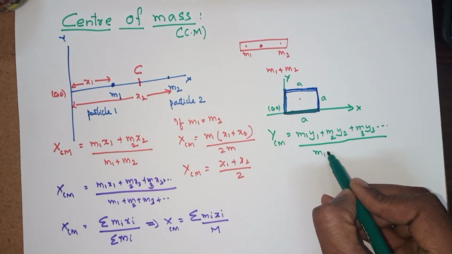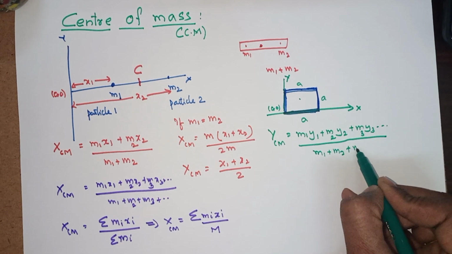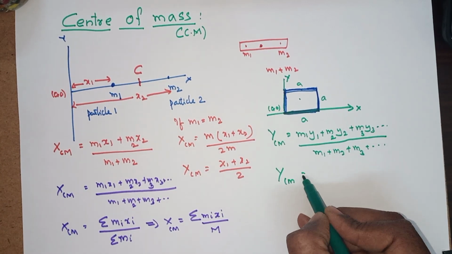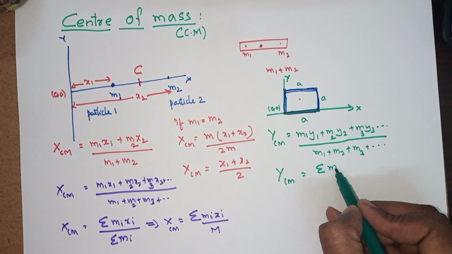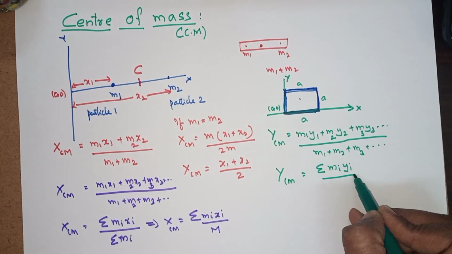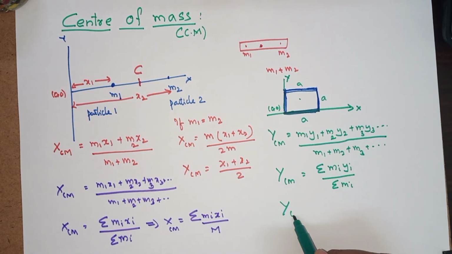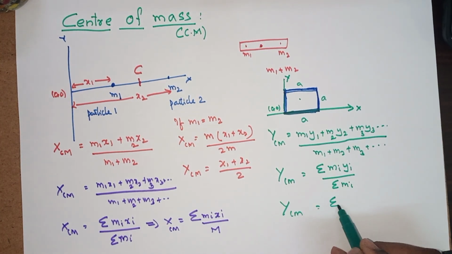So divided by m1 plus m2 plus m3 and so on. So the y center of mass location is summation mi yi by summation mi. So ycm is equal to summation over mi yi by capital M.